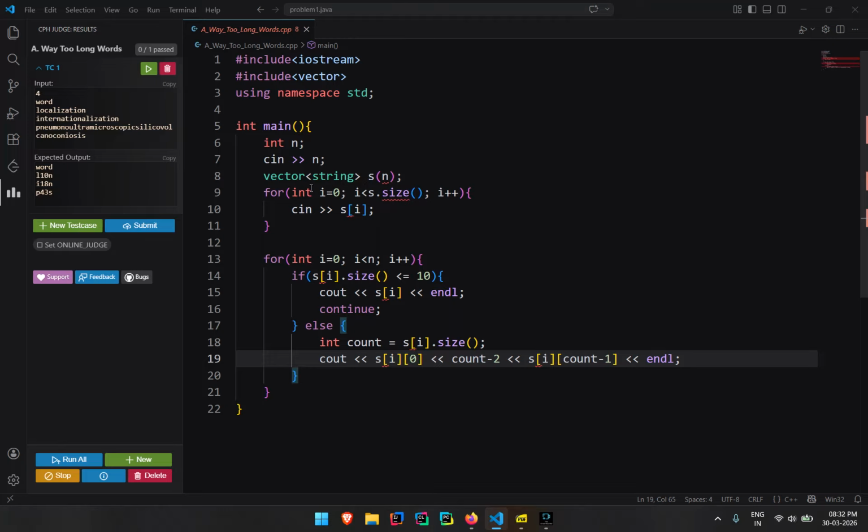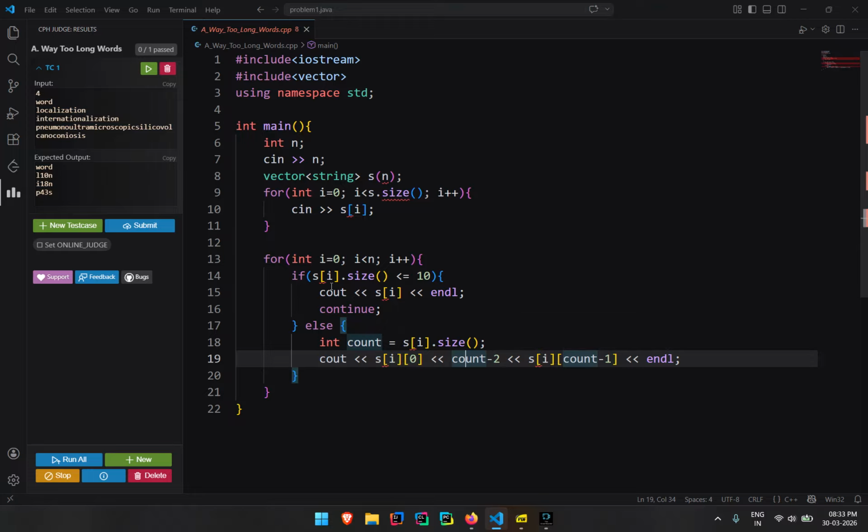So basically what is happening is I'm taking it as a vector and adding all the characters one by one. Then I'm checking the size. If it is less than or equal to 10, then I'm printing it as it is and continuing. If not, then I'll print the first one, the last one, and then the count. Actually, even for that, I will not print the count. What I'll do instead is I'll just simply count minus 2.